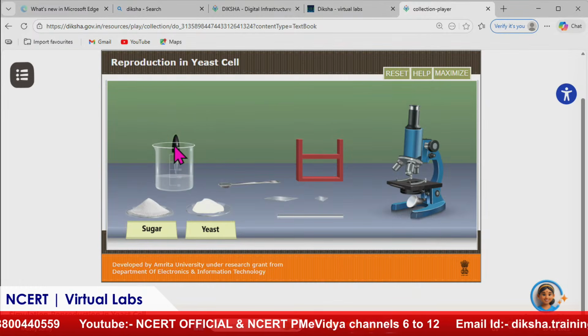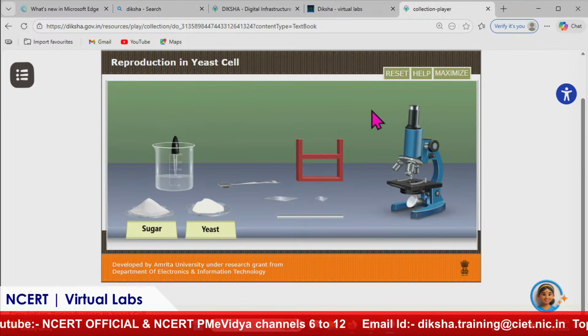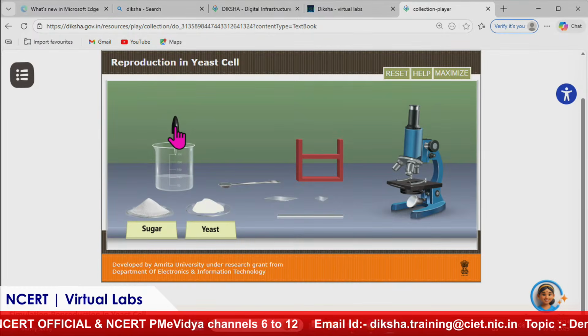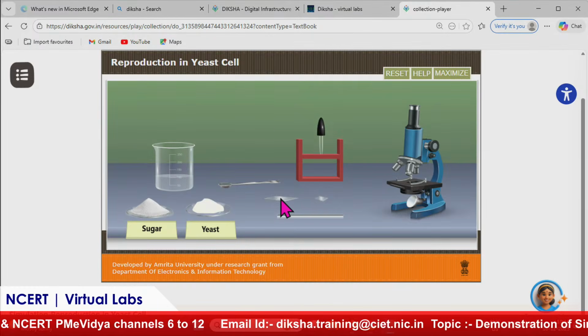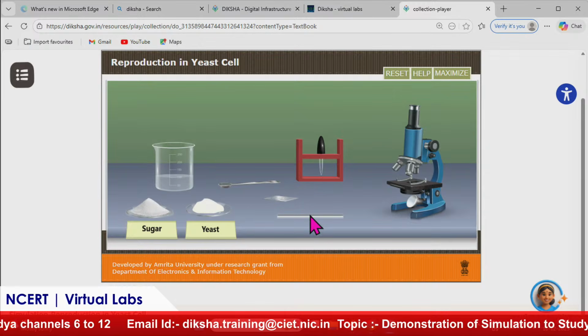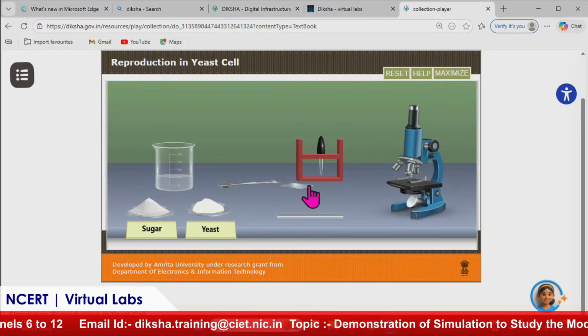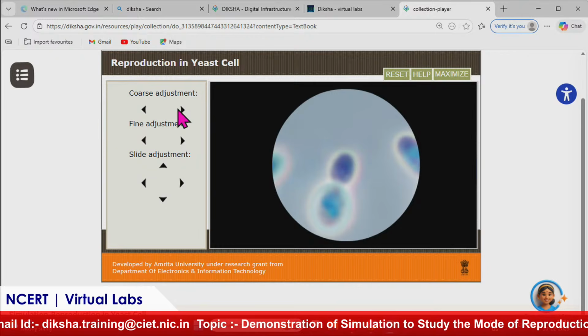So here I have taken the dropper. We have to release the yeast solution from the dropper onto the microscopic slide. Then we have to keep the cover slip on it, put it on the platform, and then click and watch.